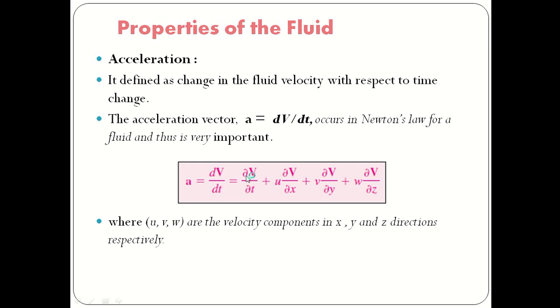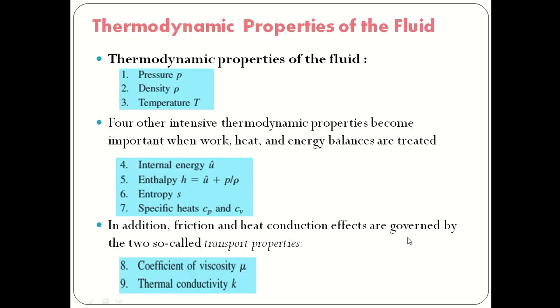So A is equal to ∂V by ∂t plus small u multiplied with ∂V by ∂x plus small v ∂V by ∂y plus small w ∂V by ∂z. That means acceleration again depends upon the space coordinates and time, where u, v, and w are the velocity components in the x, y, z directions respectively.